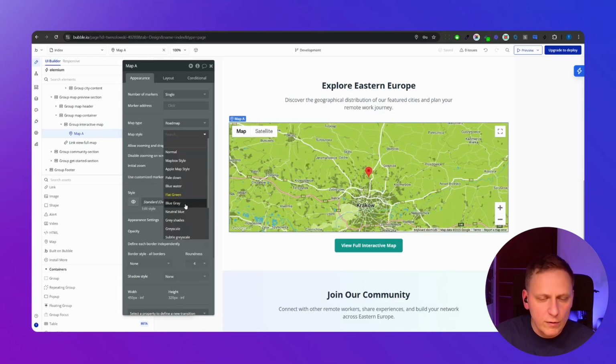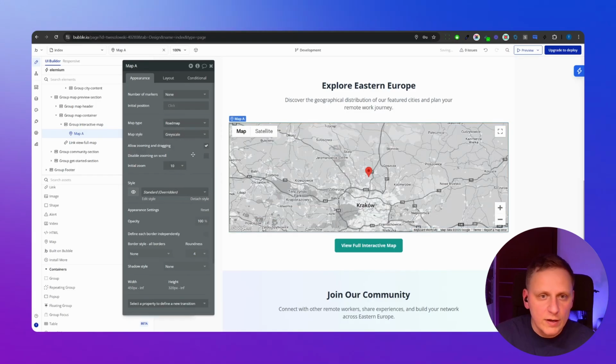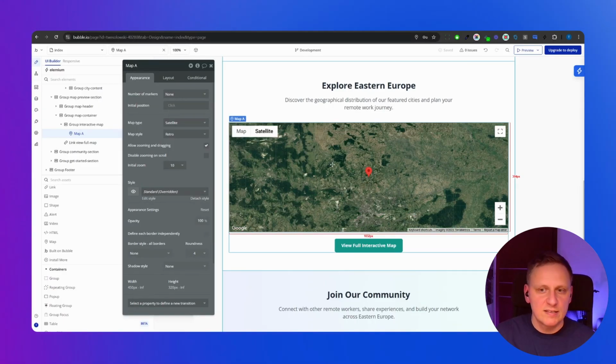So I will just make it maybe neutral blue, maybe the grayscale. You've got a lot of them, right? So retro, yeah, maybe just stick with the satellite. Yeah, let's stick with the satellite.